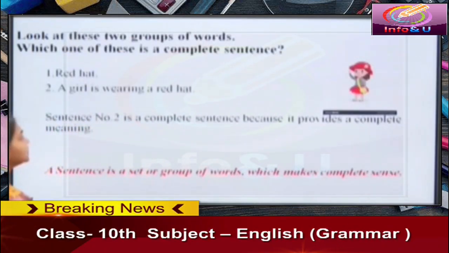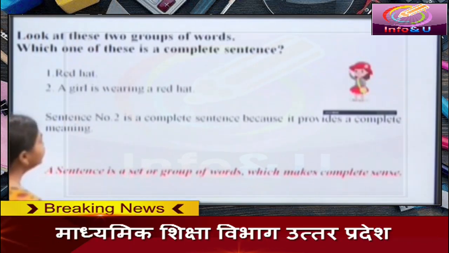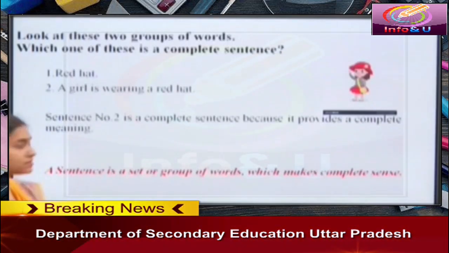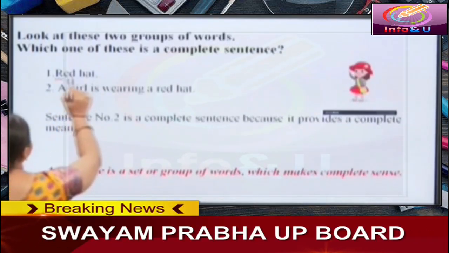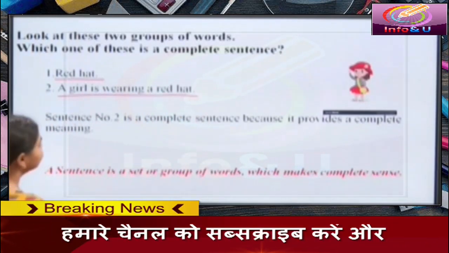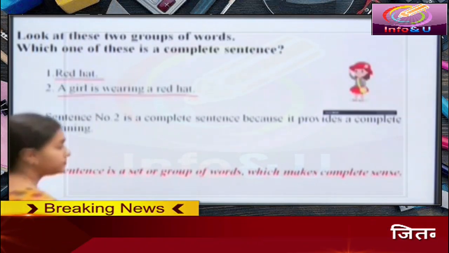Look at these two groups of words. Which one of these is a complete sentence? You have two groups of words. Red hat. A girl is wearing a red hat.